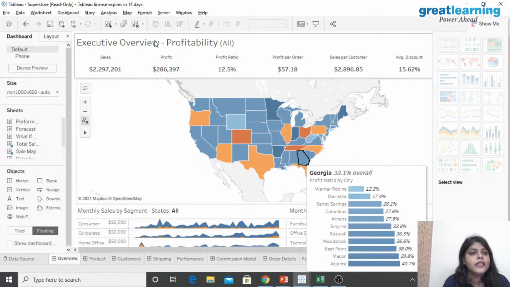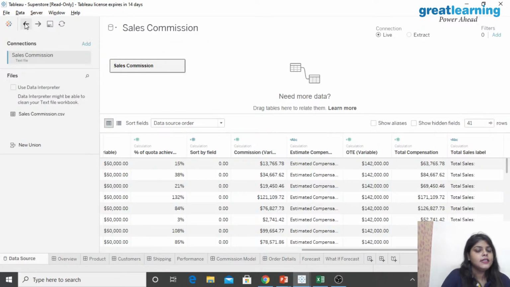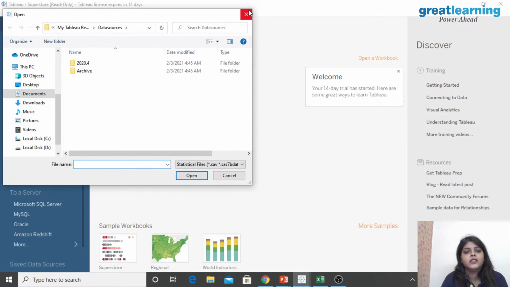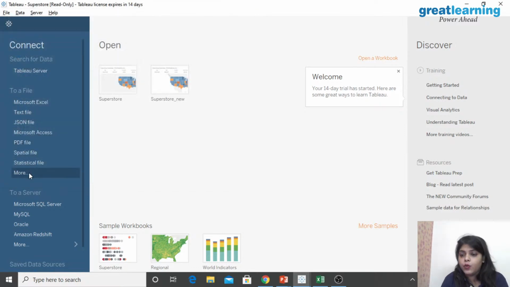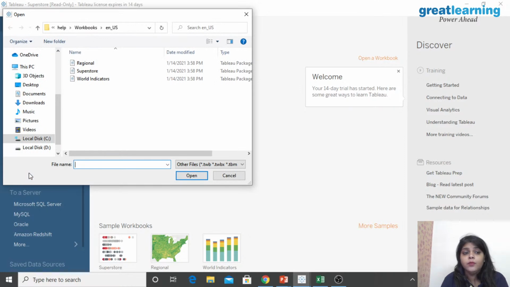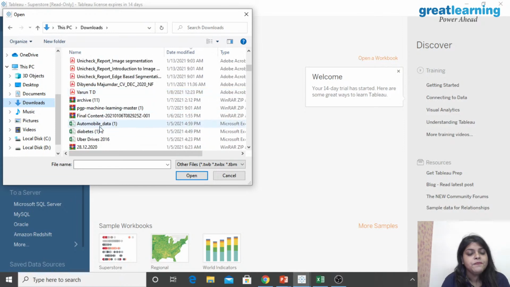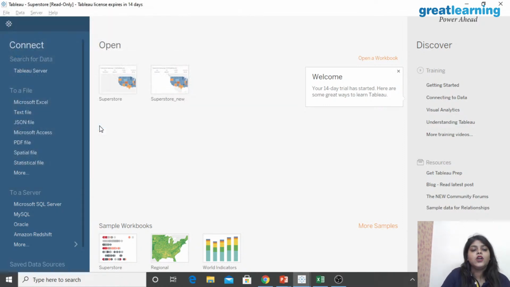Let me do a few things. First, I will do one thing. I am going to import one particular data set to show you how data importing works. So here you can see we have more options. Now I'm going to click on more, and I'm going to go to downloads, and here I will have my file. Here I have my automobile data, that's a CSV file. Now I just hit enter.